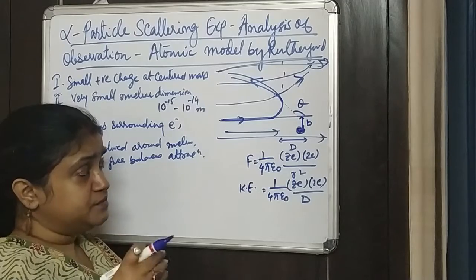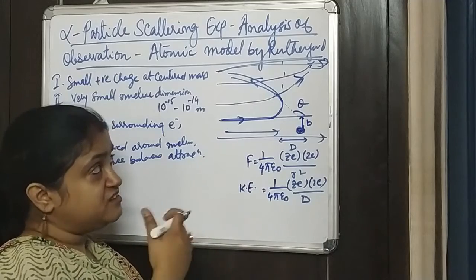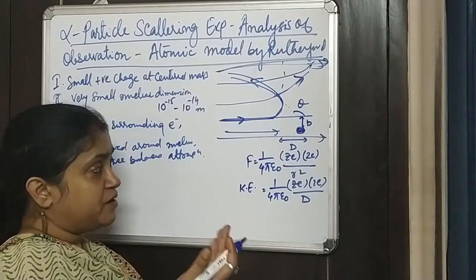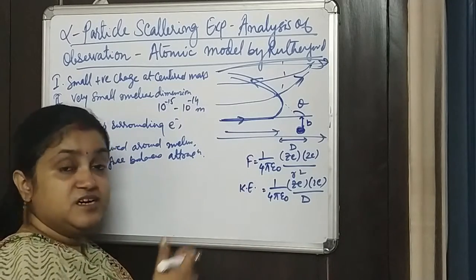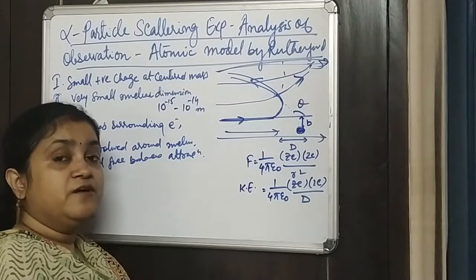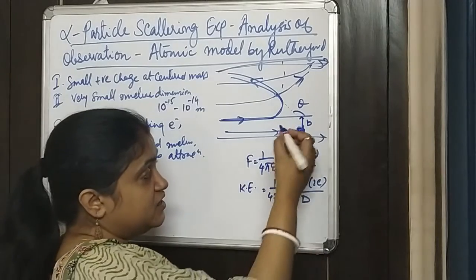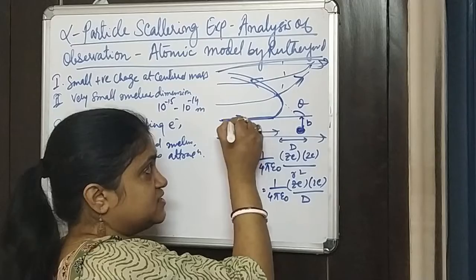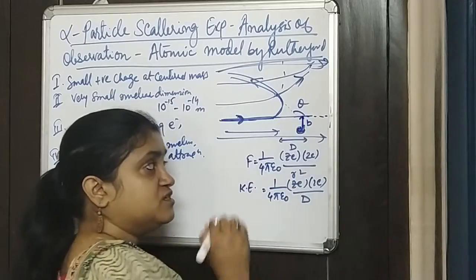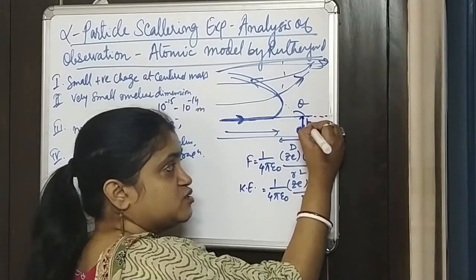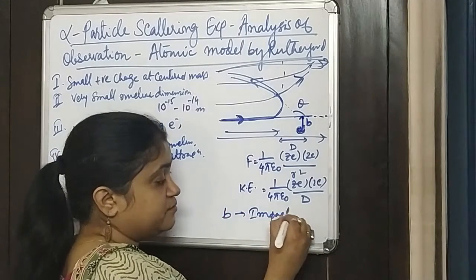So which type of particle would interact, which type would scatter more than 90 degrees, and which type would just hit and come back at the nucleus, this whole concept has come from this alpha particle experiment. Suppose I have certain particles, and this is the initial direction. If you take the distance from the initial direction to the center of the nucleus, suppose this distance is small b. This small b is called the impact parameter.